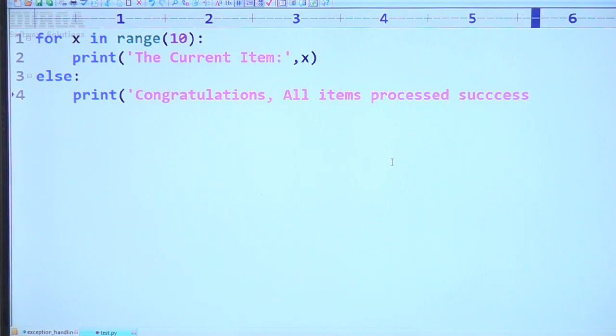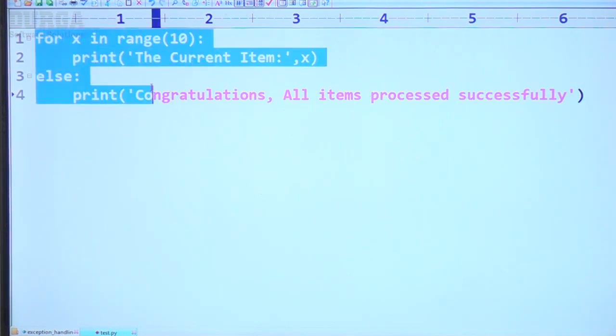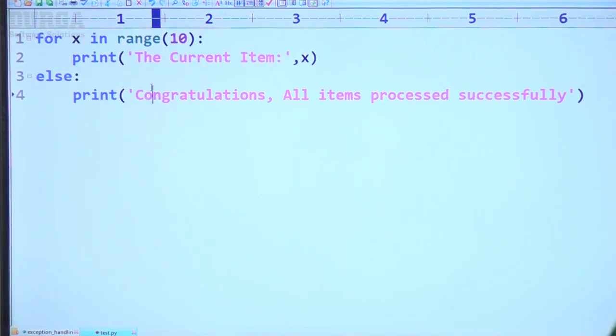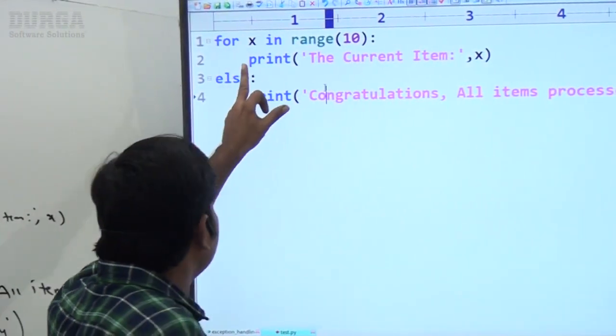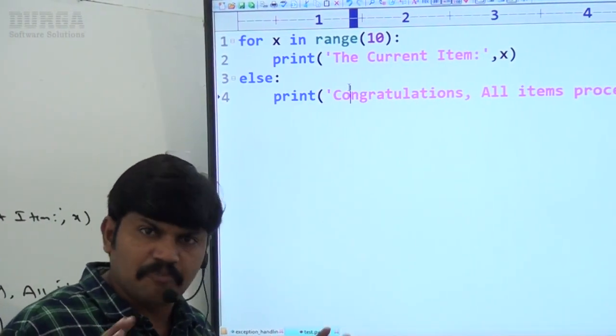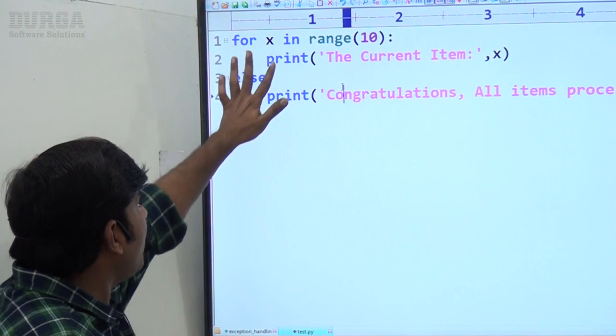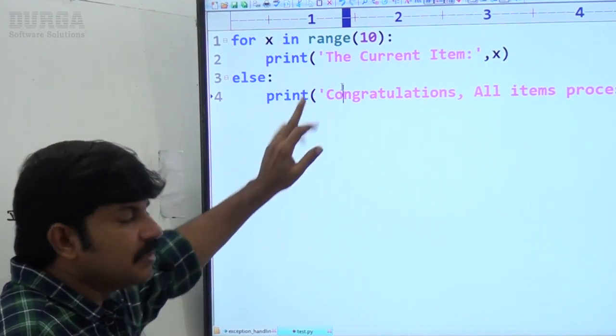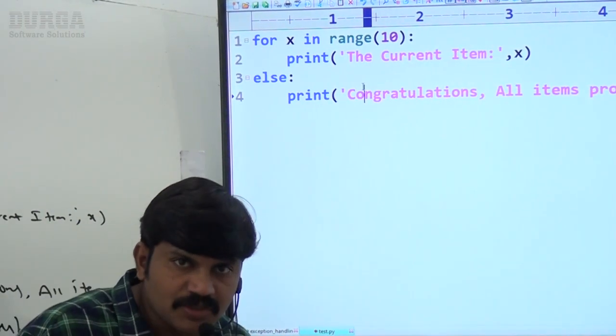That's all, sir. In this case, the loop executed without a break, so there is no break statement at all, break is not encountered. That's why else is definitely going to execute, sir.